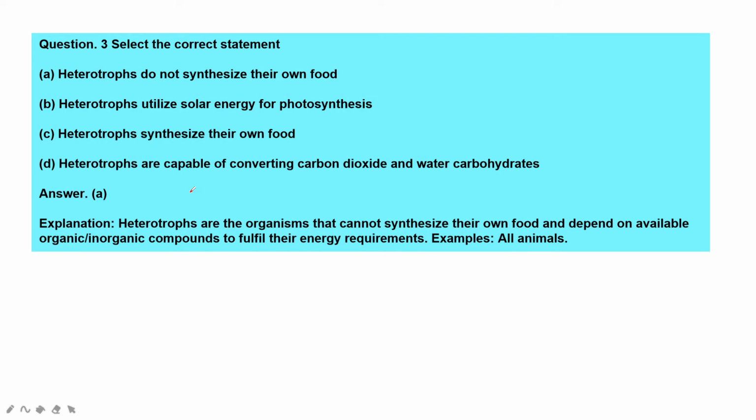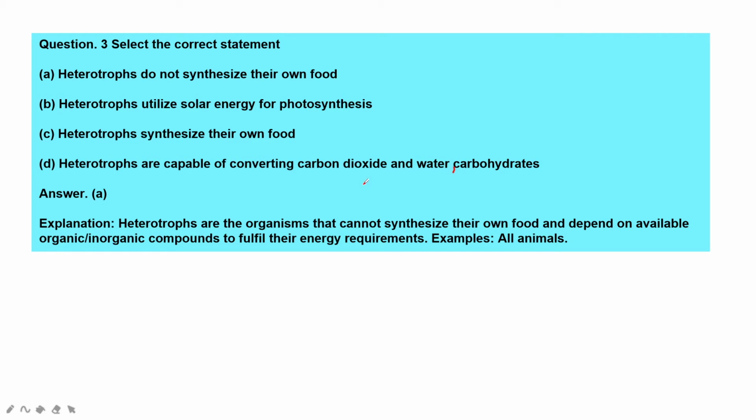The third question: select the correct statement. Here you have to find the correct statement; in the first question it was incorrect. The options are: heterotrophs do not synthesize their own food; heterotrophs utilize solar energy for photosynthesis; heterotrophs synthesize their own food; heterotrophs are capable of converting carbon dioxide and water into carbohydrates.